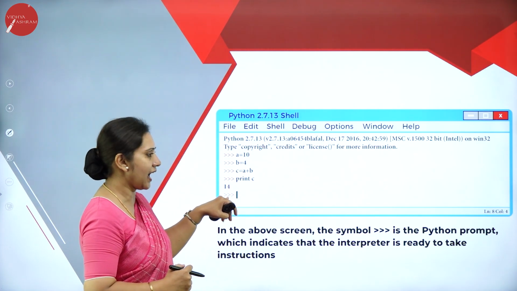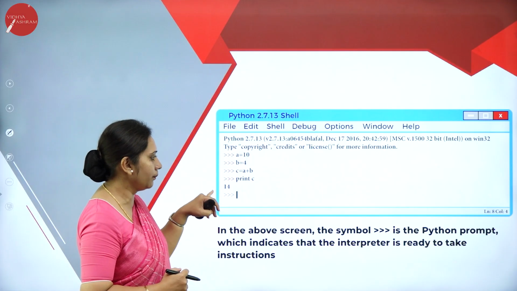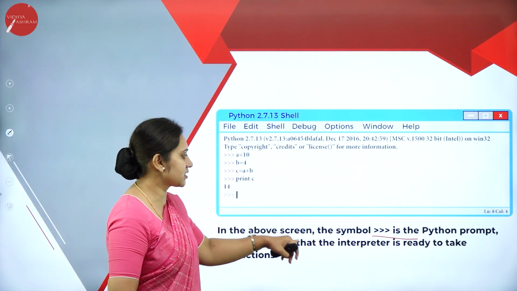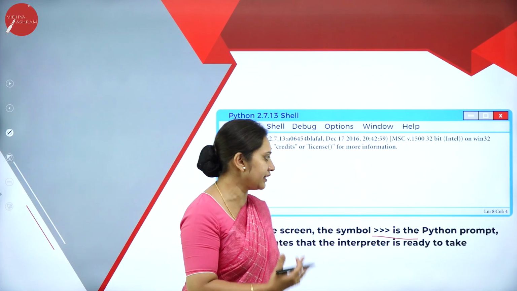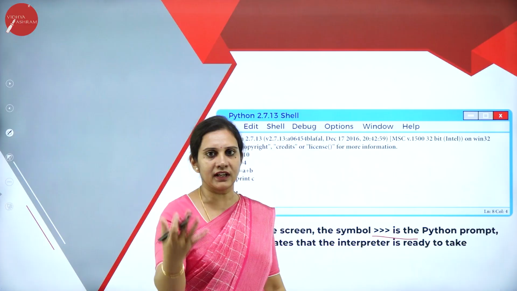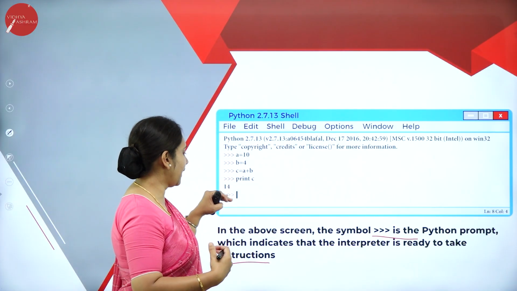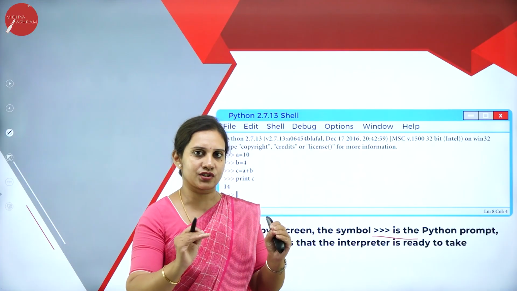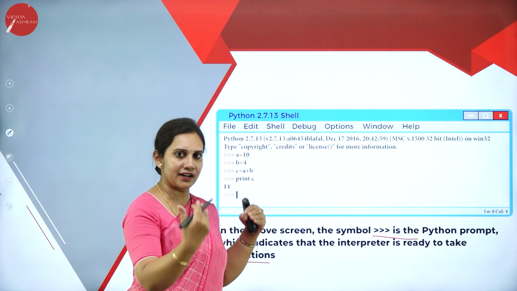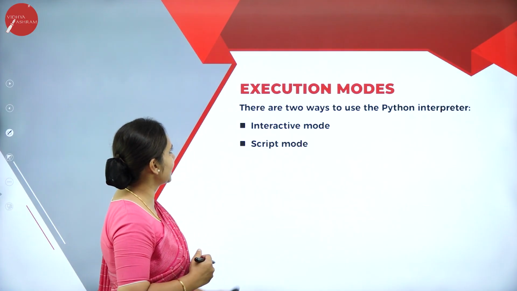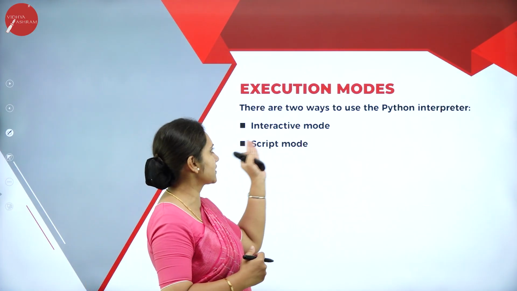This we call the arrows, we call it the Python prompt. It indicates that the interpreter is ready to take instructions from the user. Whatever instructions we give, the Python prompt shows that it is ready for them. So in the next slide, you will be seeing execution modes.